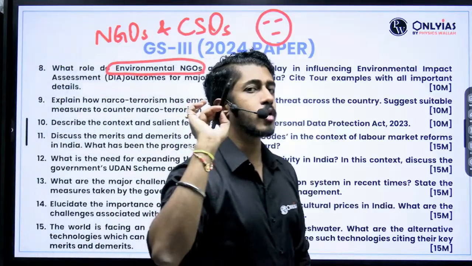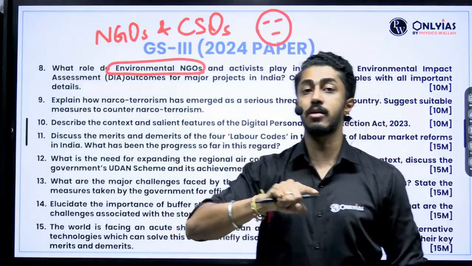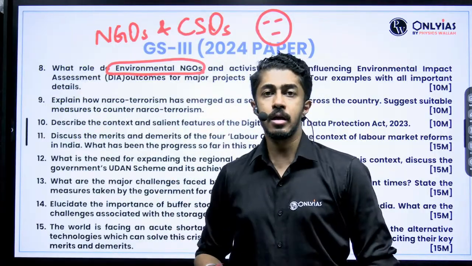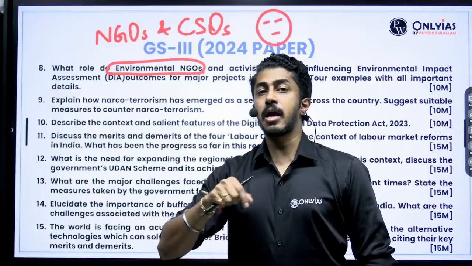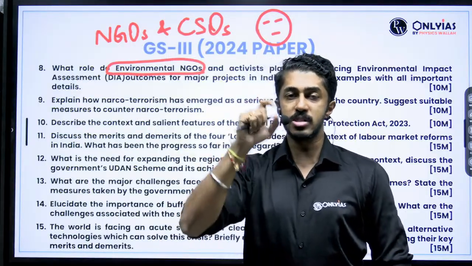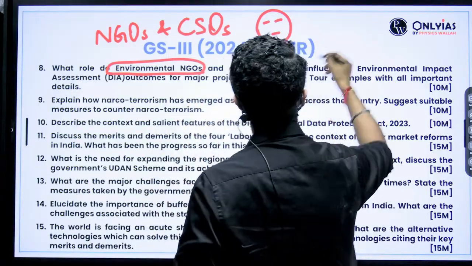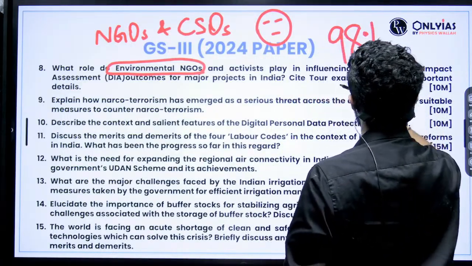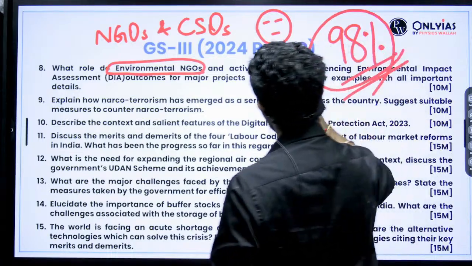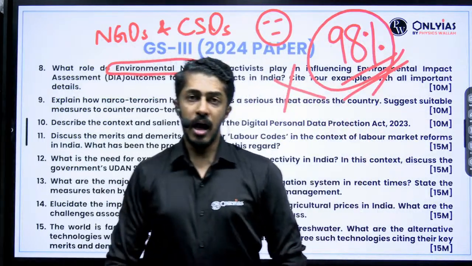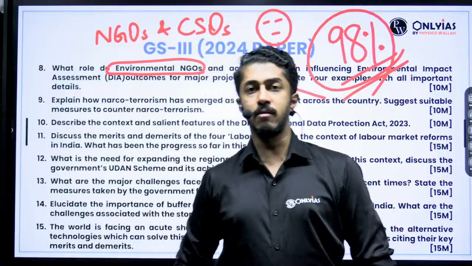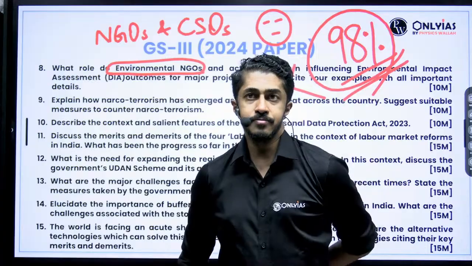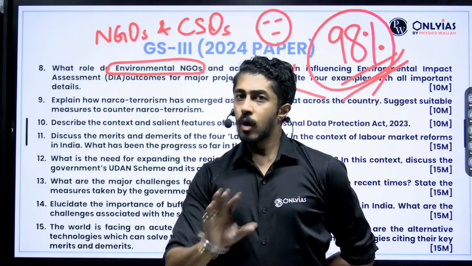That is the $1 million question here, because many NGOs and civil society organizations, I remember in 2014, when I was also preparing, as soon as the current government came into power, there was a news article where at the bottom they had mentioned that 98% of NGOs are not registered in the country. Ours is probably the only country in the world where nothing is registered, there is no account, no details of anything. Got the point here?